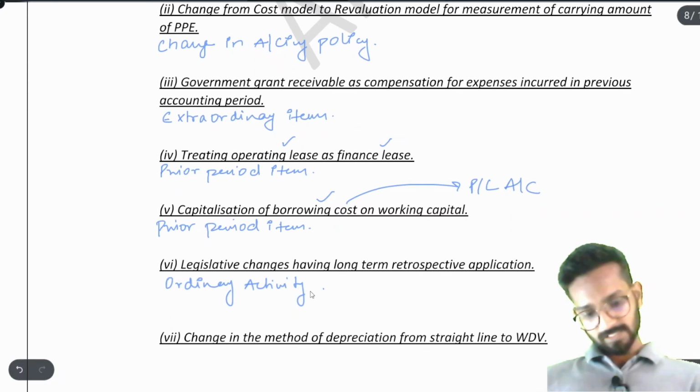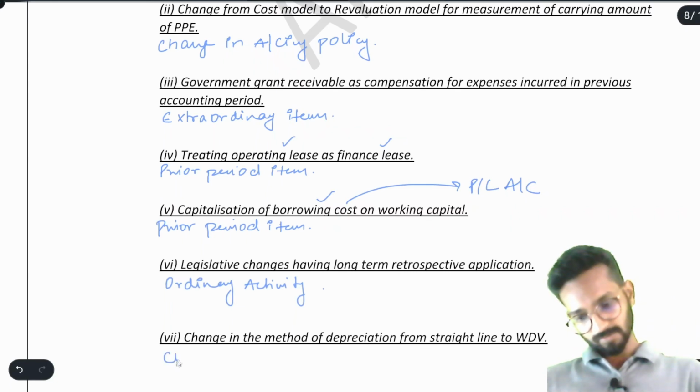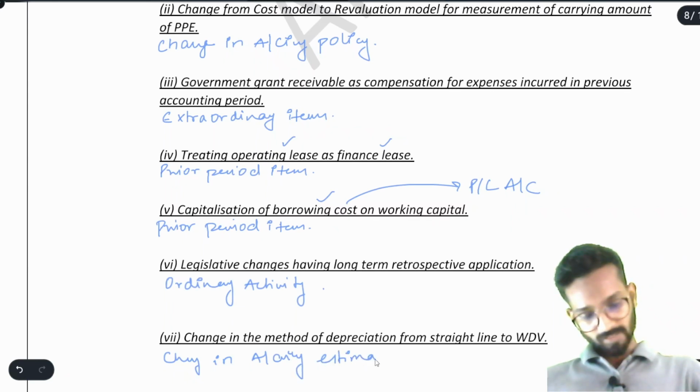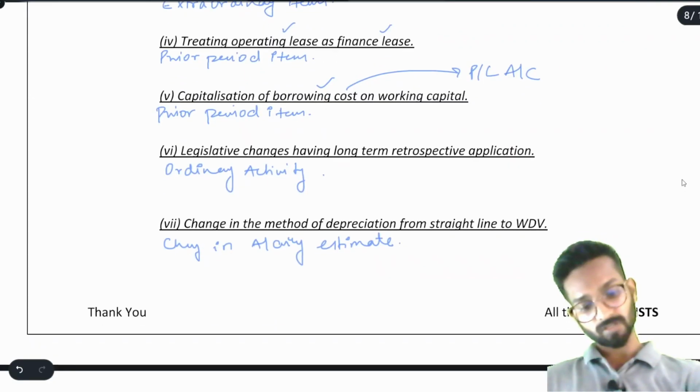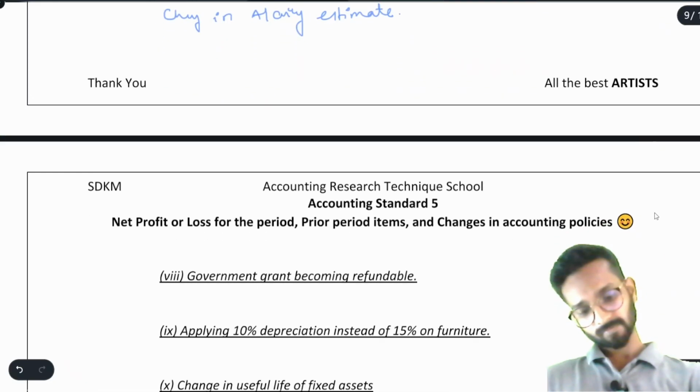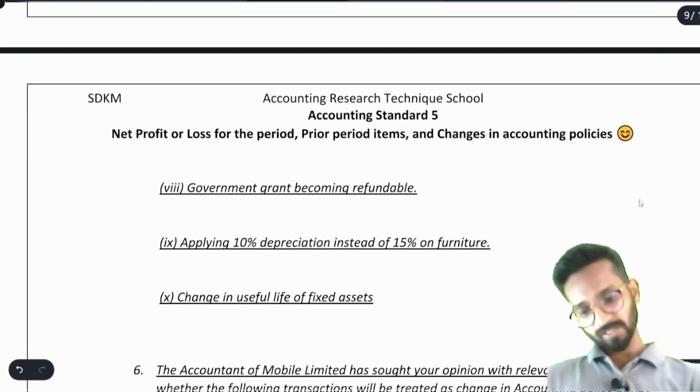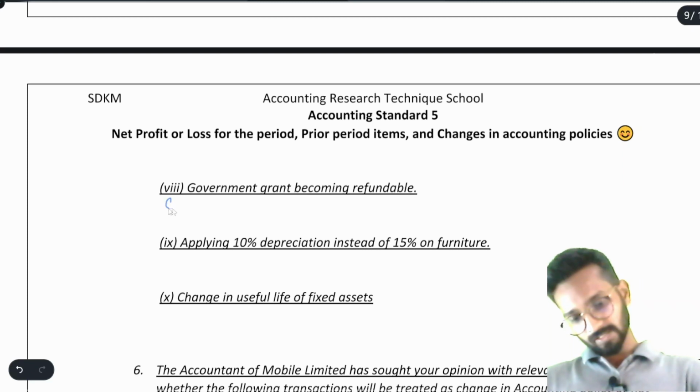Now, change in the method of depreciation from straight line to WDV. What is this? This is again change in accounting estimate. Remember, this is not the change in accounting policy. This is the change in accounting estimate only. Now, government grant becoming refundable. We have already seen this. This is extraordinary activity.